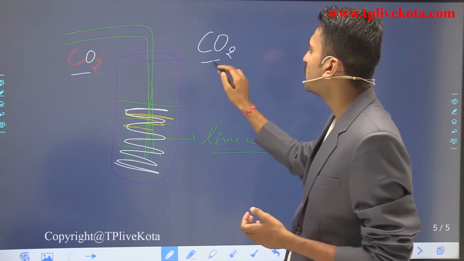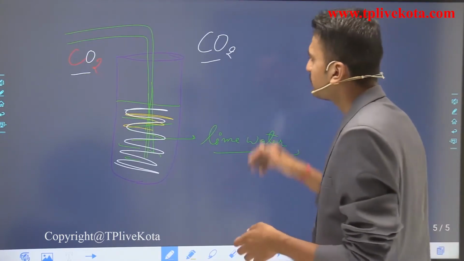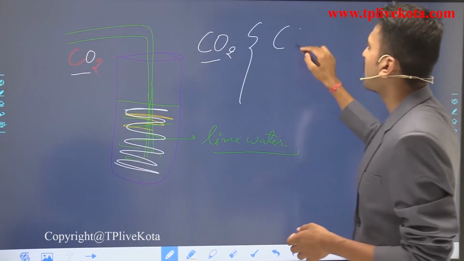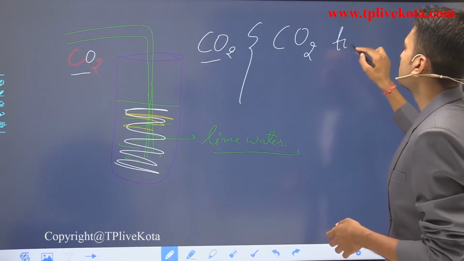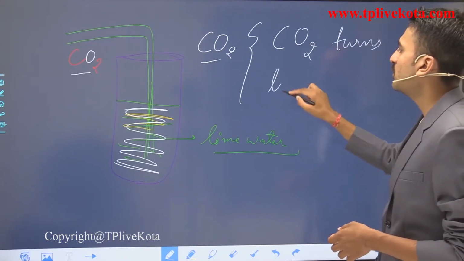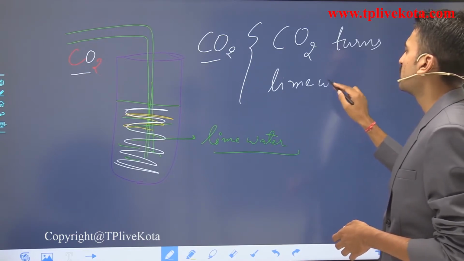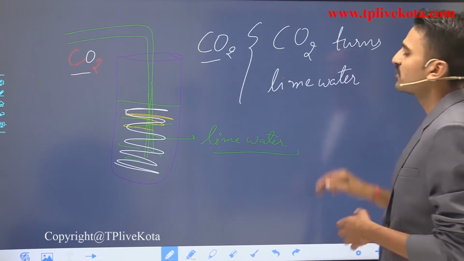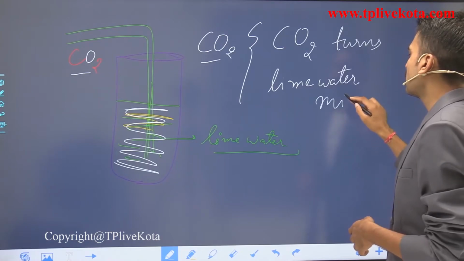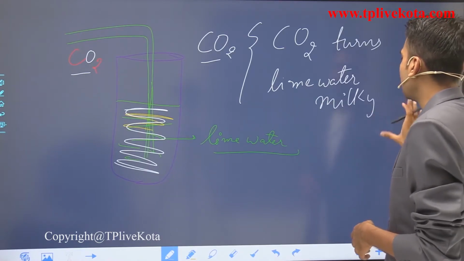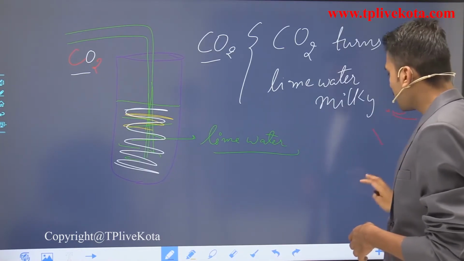So what is the result that we get from here? That carbon dioxide turns lime water milky. Carbon dioxide turns lime water milky.